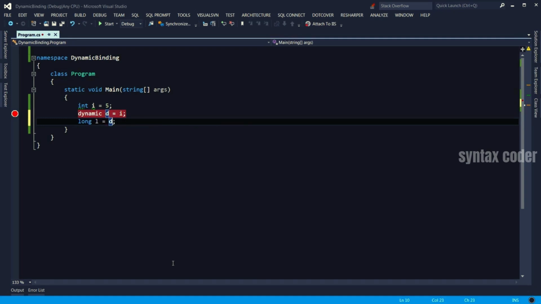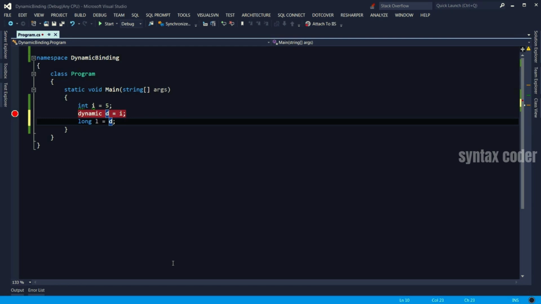At runtime, D will be an integer, and of course we can put an integer in a long variable without explicit casting. So the lesson is, when converting from dynamic to static types, if the runtime type of the dynamic object is implicitly convertible to the target type, you don't need to cast it.